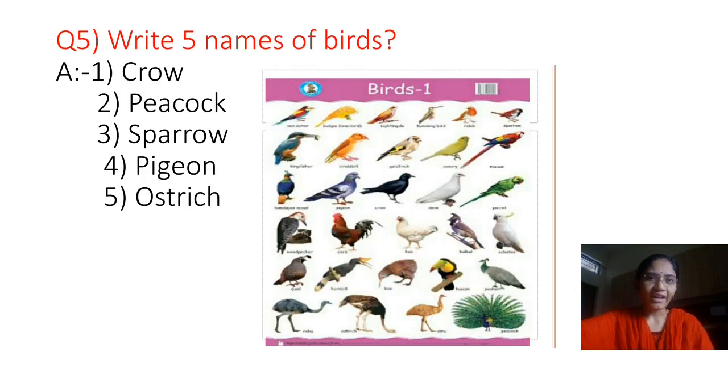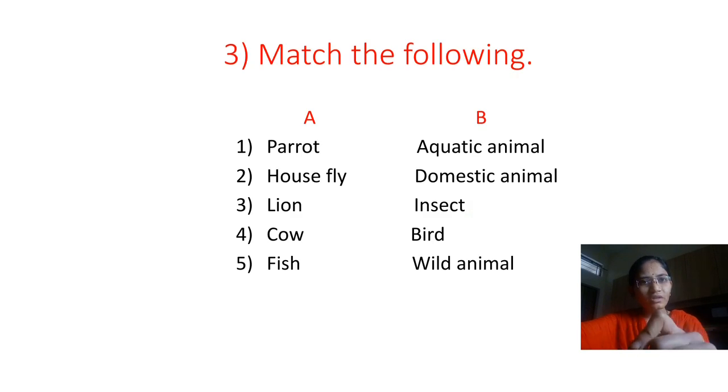Fifth question, write 5 names of birds. Answer. Crow, peacock, sparrow, pigeon, ostrich.